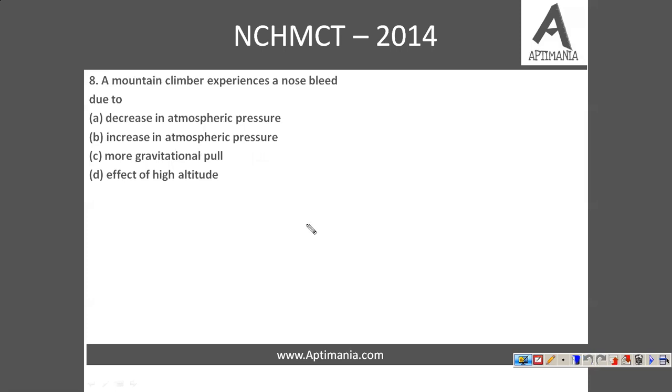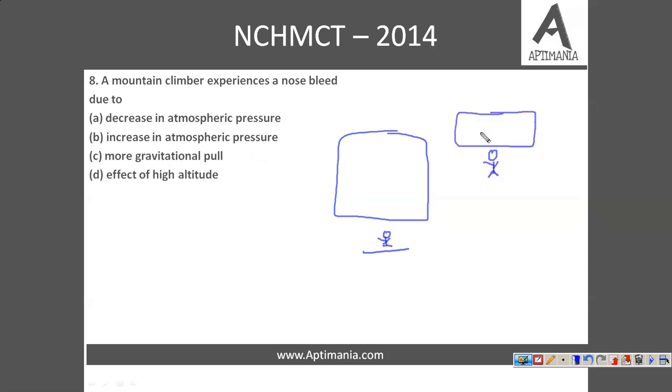A mountain climber experiences a nosebleed due to, see what happens is when we are at the ground level, suppose we are here, then there is this much atmospheric pressure on us, and when we go a little higher up, the pressure of the atmosphere above us also decreases on us. So when the atmospheric pressure decreases, it results in bleeding, right? The nose bleeds in that case. So the correct answer is option A.